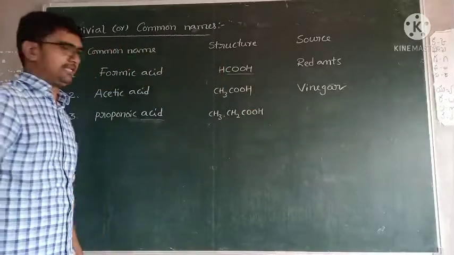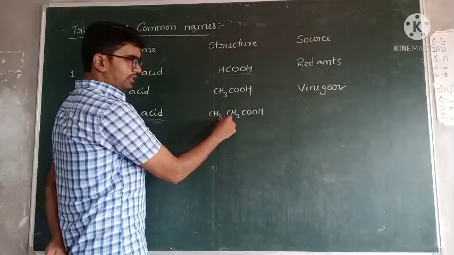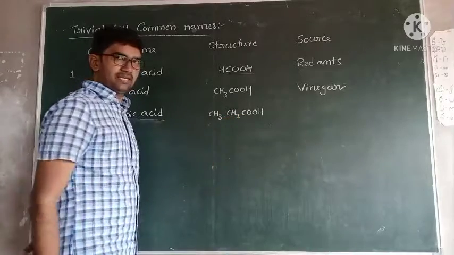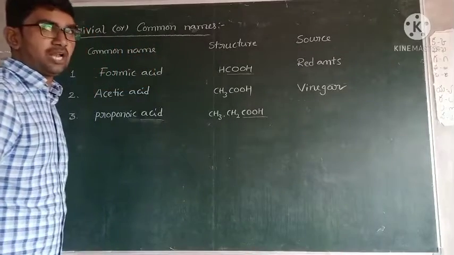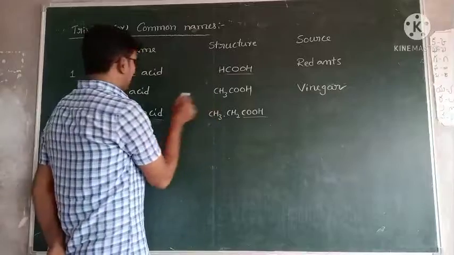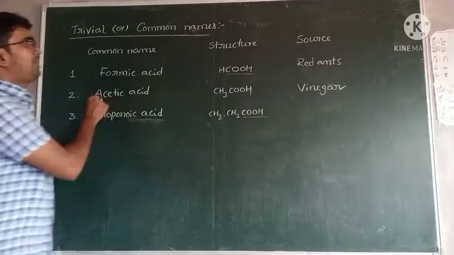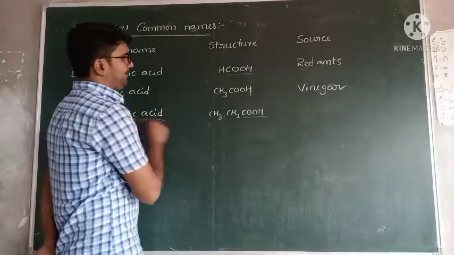This is propanoic acid. This organic compound contains 1, 2, 3 carbons and one COOH functional group. That's why it is called propanoic acid. Then what is the name of the earlier one, sir? Actually, that was the trivial or common or commercial name, but this is the IUPAC name.